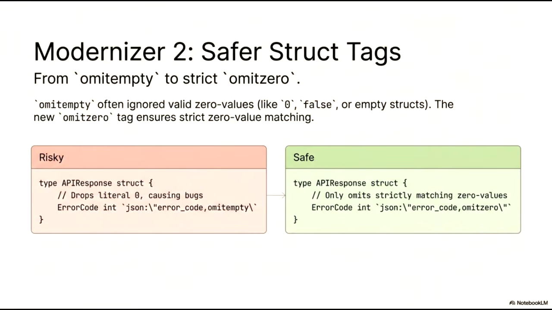This can cause significant issues in API responses, where those zero values represent meaningful data. In the risky example on the left, an error code of 0 would be omitted, which could be misinterpreted by the consuming service. By switching to omit 0, as shown in the safe example, we ensure strict zero-value matching. This tag only omits fields that are strictly matching the zero-value definition, providing a much safer and more predictable way to handle optional fields in our Go structs.